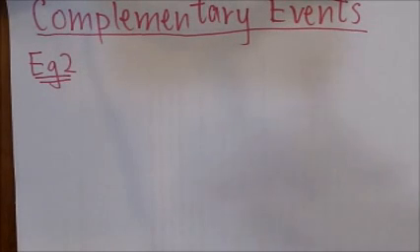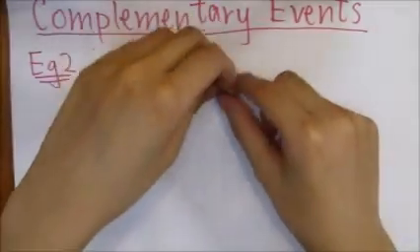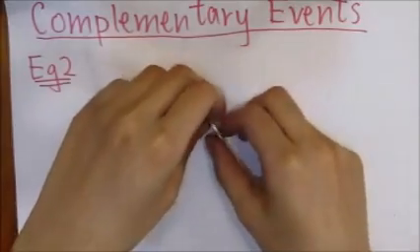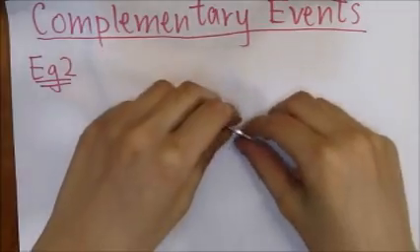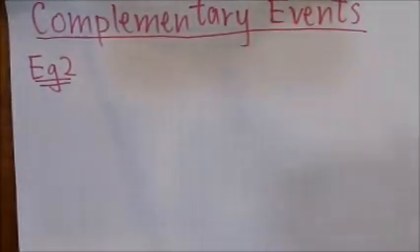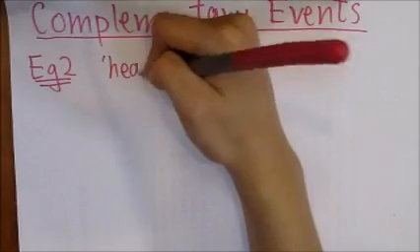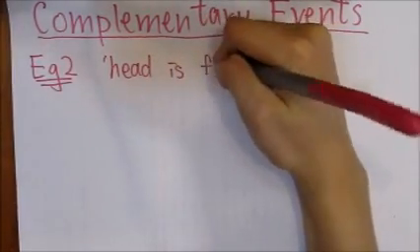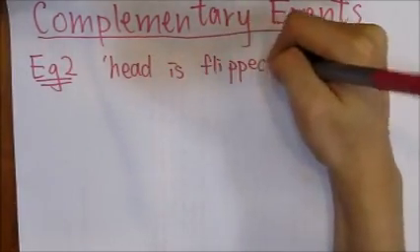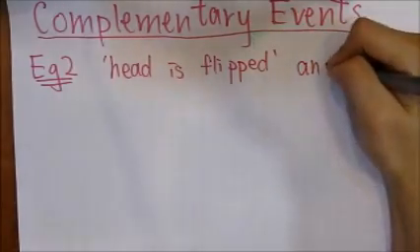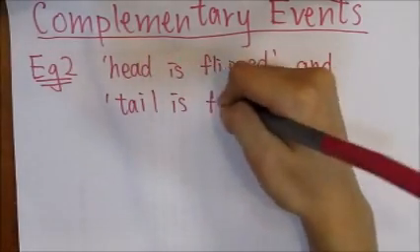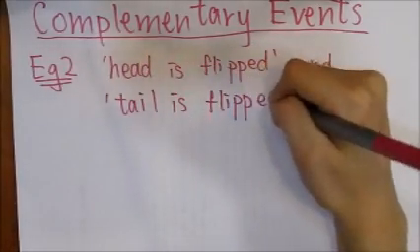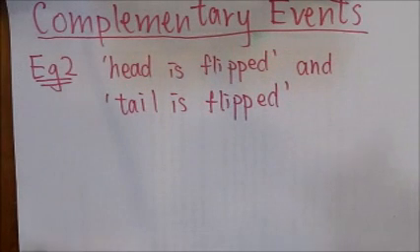Let's look at another example. Let's say that we are flipping a coin. When we flip a coin, we can either get a tail or a head. So the event that the head is flipped and the event that the tail is flipped are complementary events.